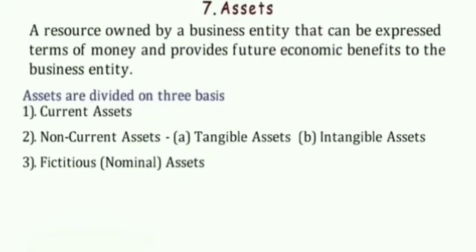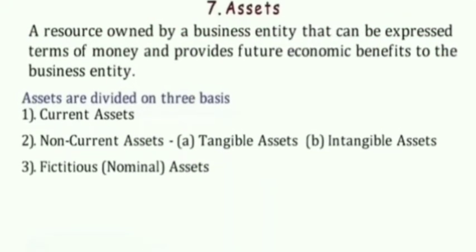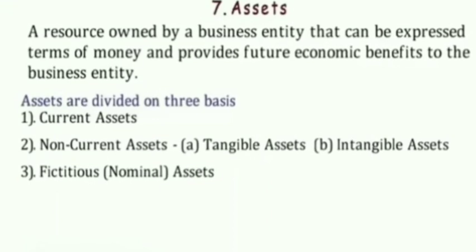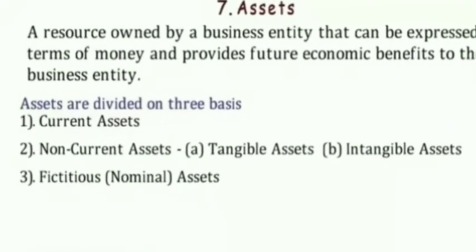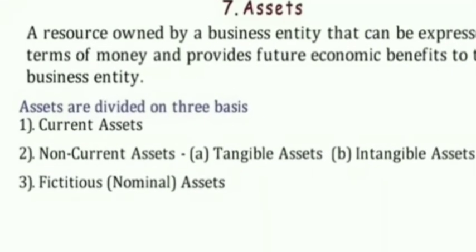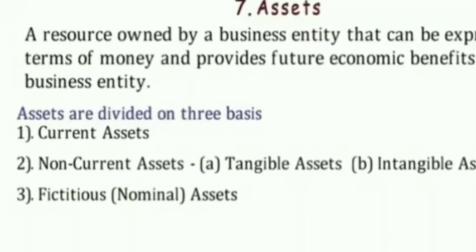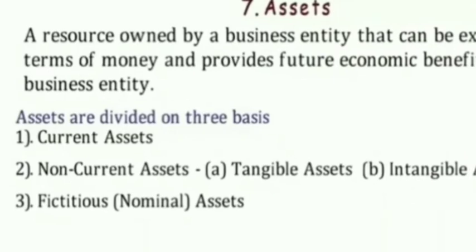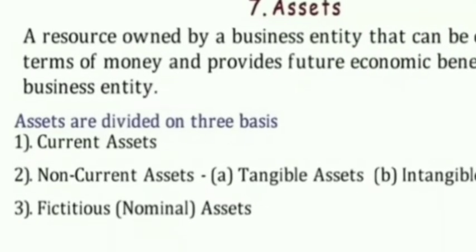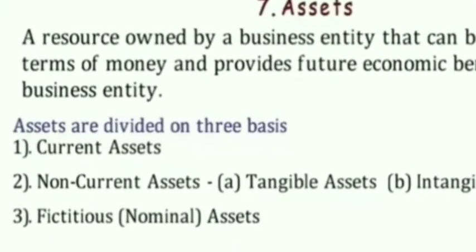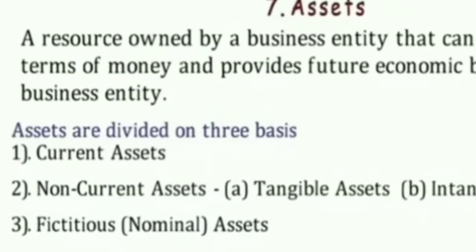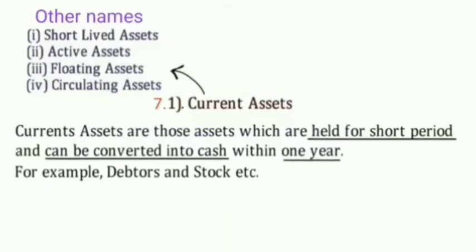The next accounting term is asset. So asset is a property or a resource of the business which gives financial benefit to the business. These assets can be divided into three types: current asset, non-current asset. Non-current assets can be further divided into two more types, that is tangible and intangible assets, and the third part of the asset is fictitious asset.